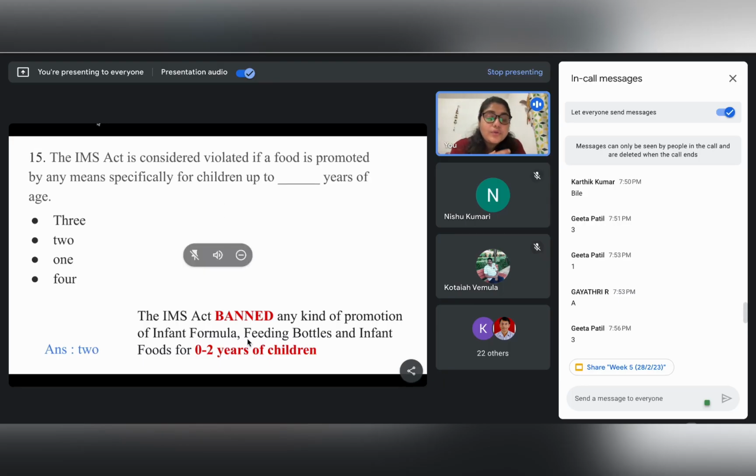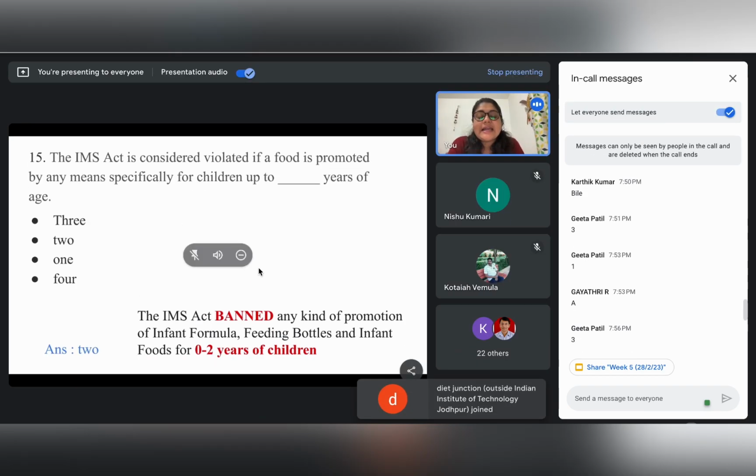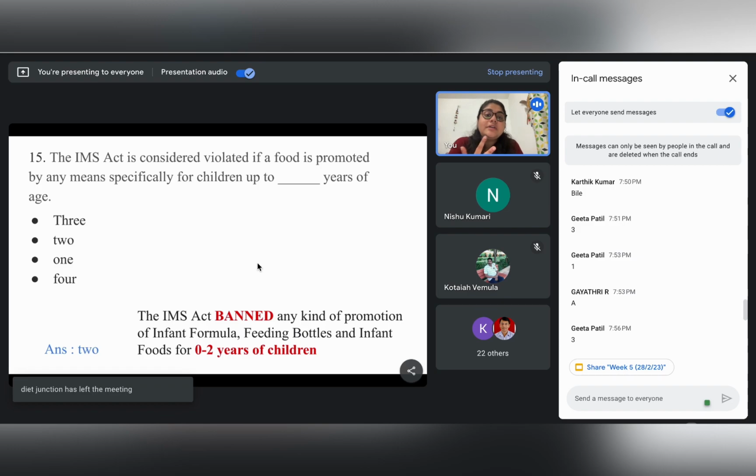So if we go through the legal perspectives of this act, the IMS Act has banned any kind of promotion of infant formula. As we have just seen, any kind of milk substitutes or infant formulas, feeding bottles and infant foods, other kinds of food, have been banned for children of 0 to 2 years of age, right?